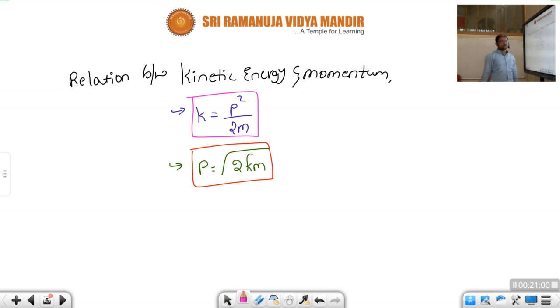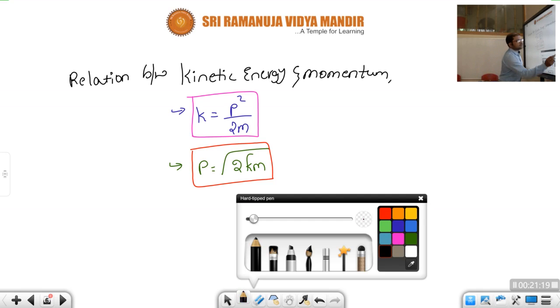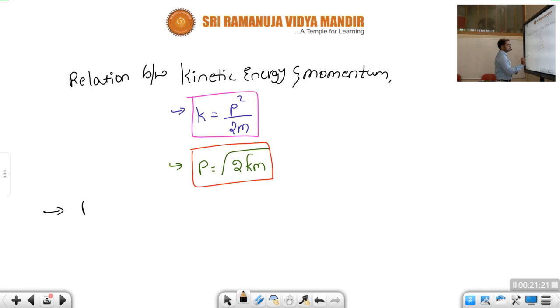Okay, children, suppose if kinetic energy of the particle and momentum both are equal, what will be the velocity, children? See, children, when these two can be equal, we need to equate momentum and kinetic energy.